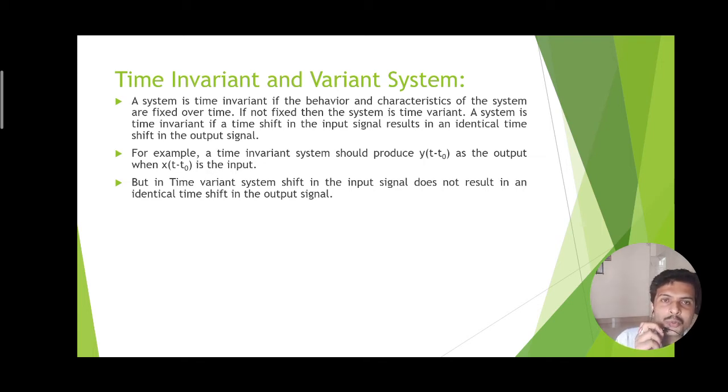If it is producing the output which is the same as y of t minus t0, then we say the system is time invariant. Otherwise, the system is varying with respect to time. That means the delay in the input is producing an output which is something different than the previous output delayed by t0 amount of time, that means the specific amount of time. Okay, so time invariant and variant systems are also another type of classification of the system.